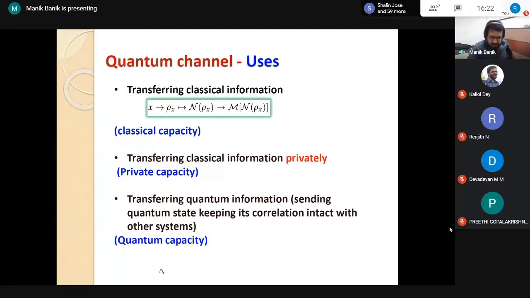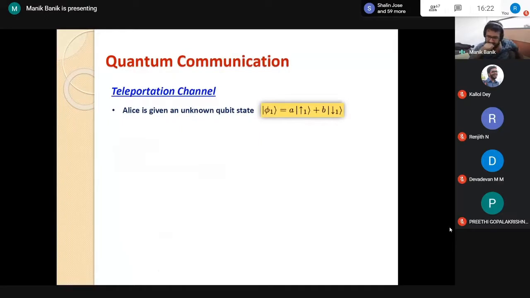What is meant by that? Let us give you one example. This is one particular quantum communication task called quantum teleportation. What is this? There are again two parties, a sender and a receiver. Alice is the sender and she has some unknown qubit state. Why I call it unknown is that Alice is given some qubit state phi1. What is the value of A and B?